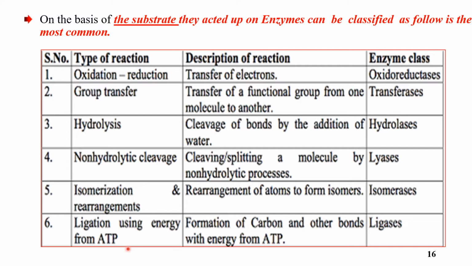Ligase uses energy from ATP for the formation of carbon and other bonds. It forms or produces new bonds, and is generally called ligase. If you are asked in the exam which class of enzyme joins molecules and forms new bonds between molecules: A. Ligase, B. Lyase, C. Isomerase, and D. All. If you say the answer is ligase, you get it right.